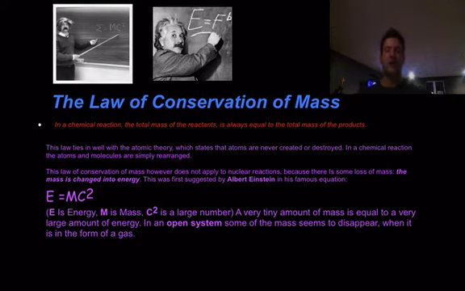So the law of conservation of mass, though, can't be applied to nuclear reactions. And the reason is because in a nuclear reaction, we actually lose some of the mass, and it's converted into energy. So this was first suggested by Albert Einstein.